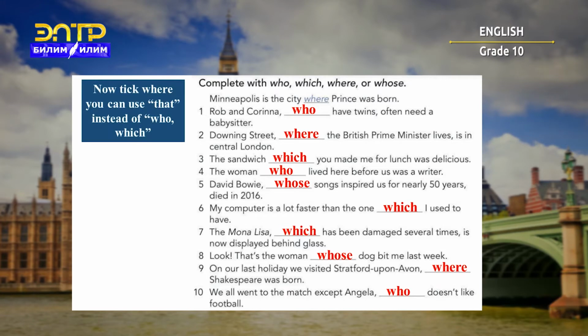And now I want you to find where you can use that instead of who and which. Please, you have 30 seconds. Go.